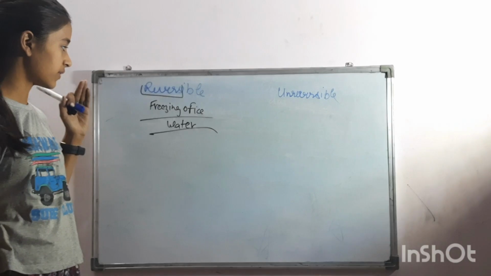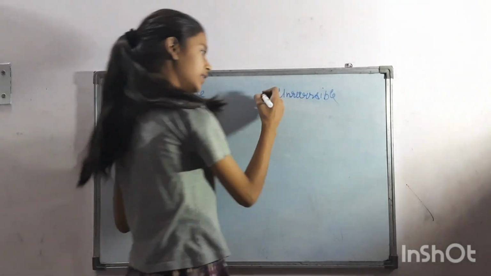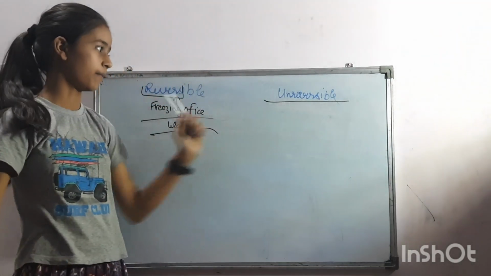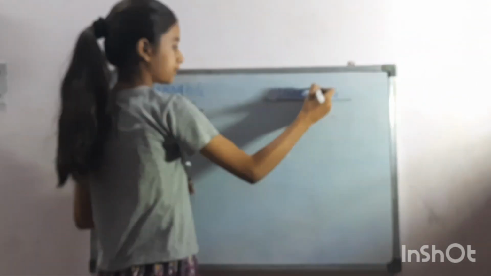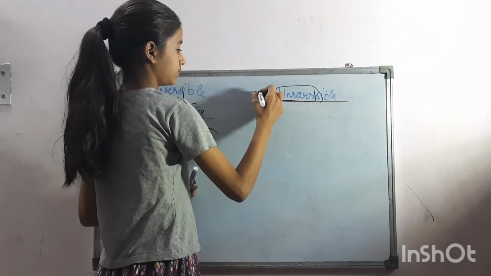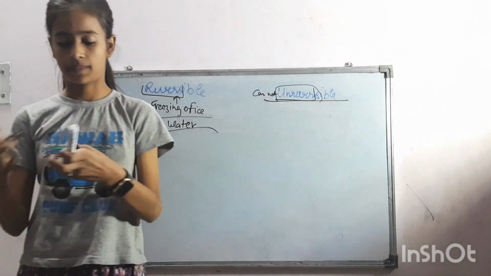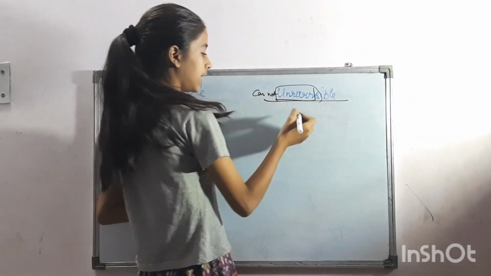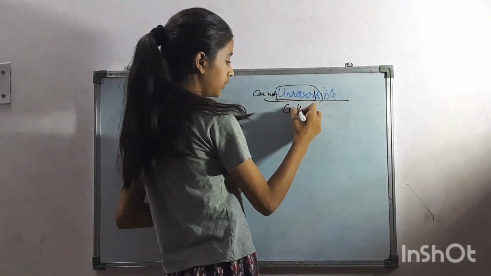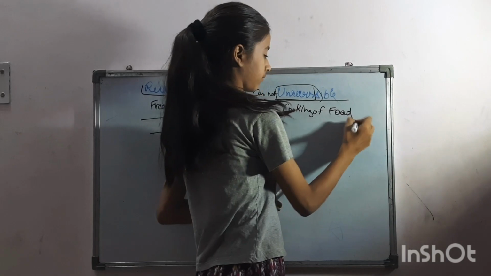Irreversible change is obviously the opposite: changes that cannot be reversed easily, like cooking of food.